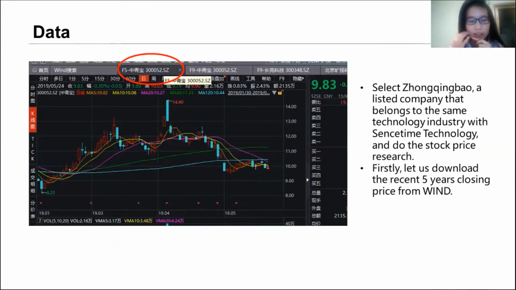The first part, data. Since the systems technology company's data is very difficult to find, so we use the listed company Zhongqinbao, which belongs to the same industry with the system technology. Then we download the recent 5 years closing price from Wind.